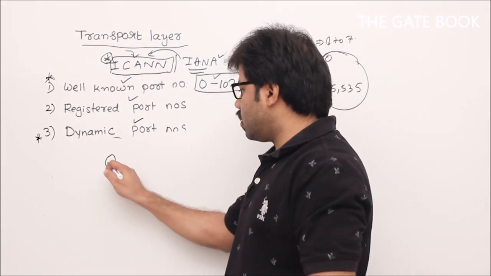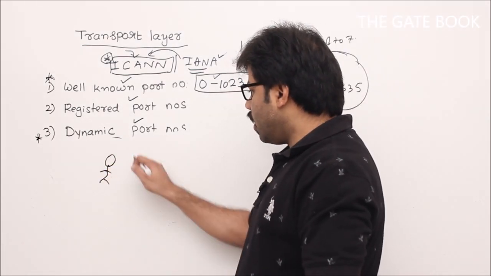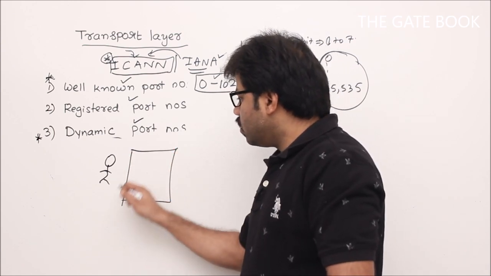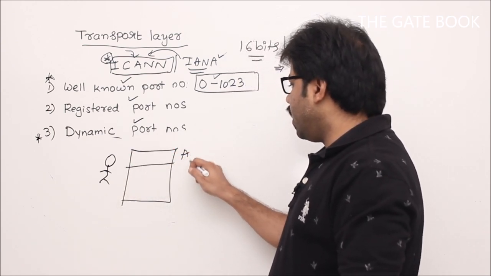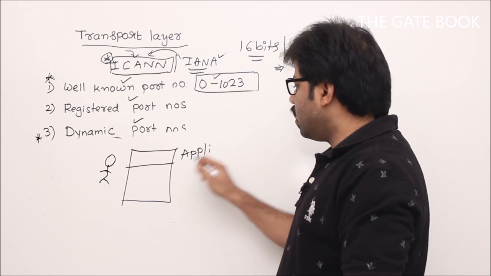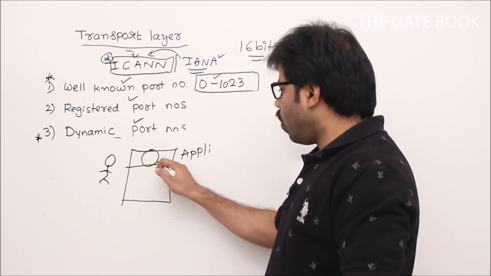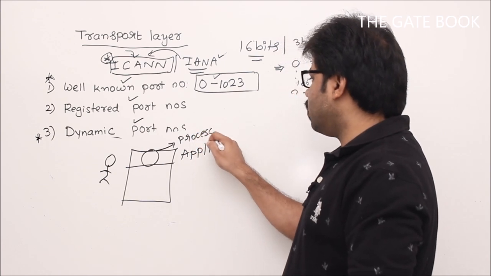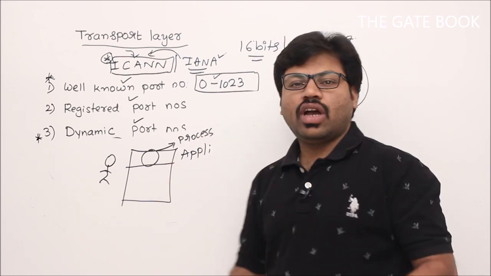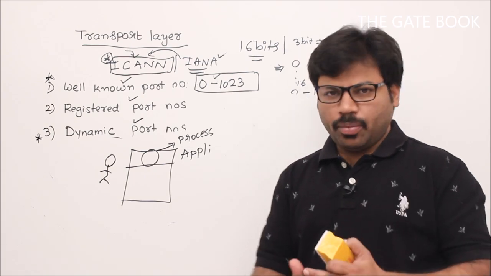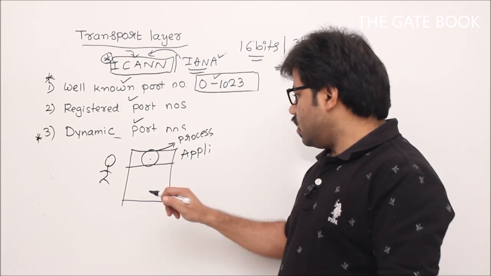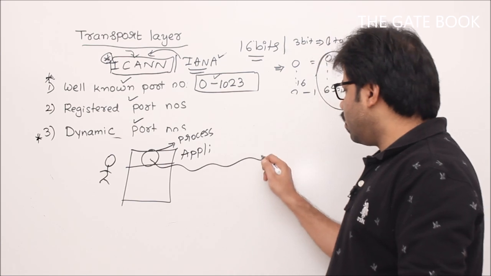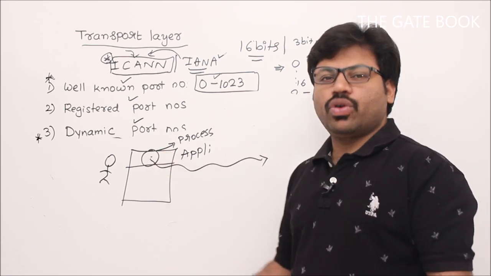Now you have a process. I am talking about your device. Your device will have an application layer, correct? So you will have applications, that means you will have a process. We will see the details very clearly when we learn application layer. At this moment, let's say you have some process. A process is nothing but a program. This process wants to communicate with someone. Then that process should have a port number, right?